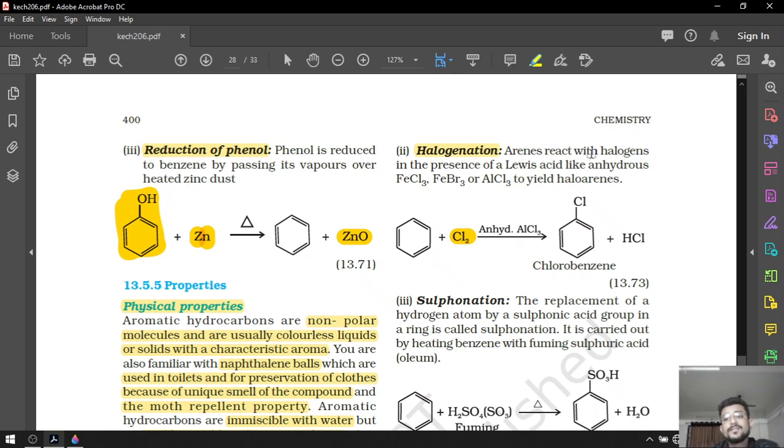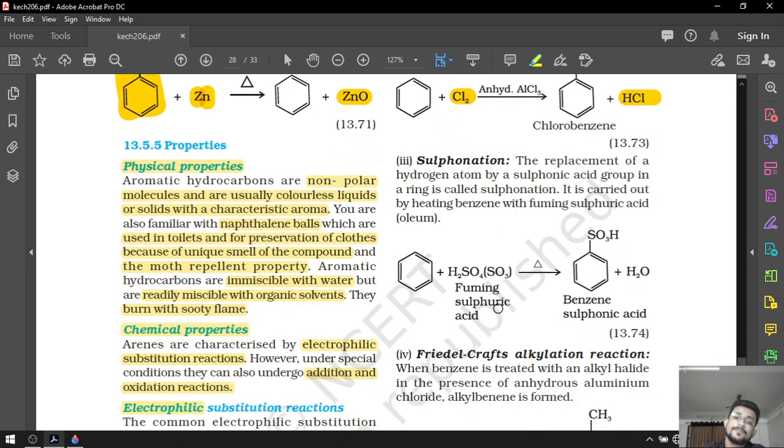Arenes react with halogens in the presence of Lewis acids like anhydrous FeCl3, FeBr3 or AlCl3. As I told you, it should be anhydrous, otherwise the acidic character will be lost, and it will provide us chlorobenzene and HCl as a byproduct. After that, our next chemical reaction is the sulfonation reaction.